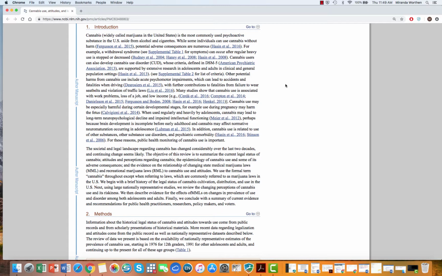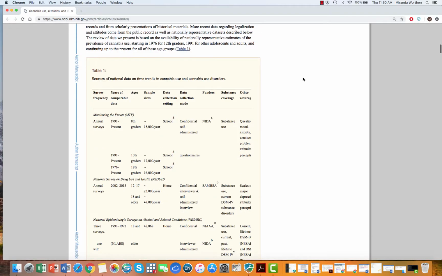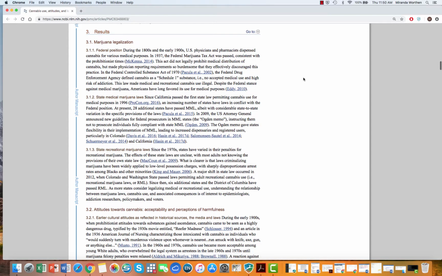So again, it's just a pretty neutral, basic tone that's summarizing what we know, okay? I'm going to skip down now a little bit through the methods to the results section. Now, this is an article that is a literature review, and so the results don't show just one study's findings, but they actually show findings from lots of different studies.